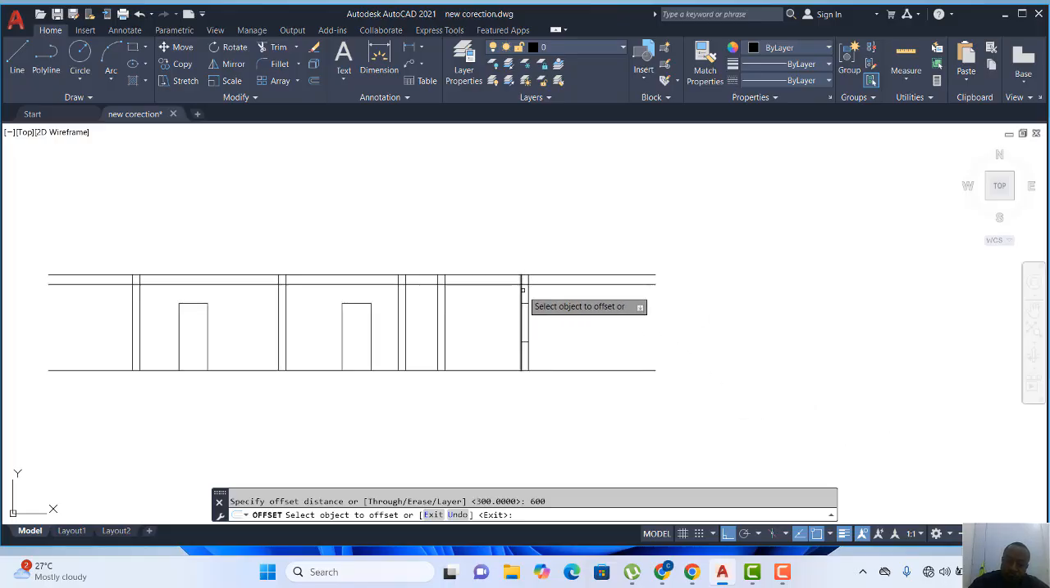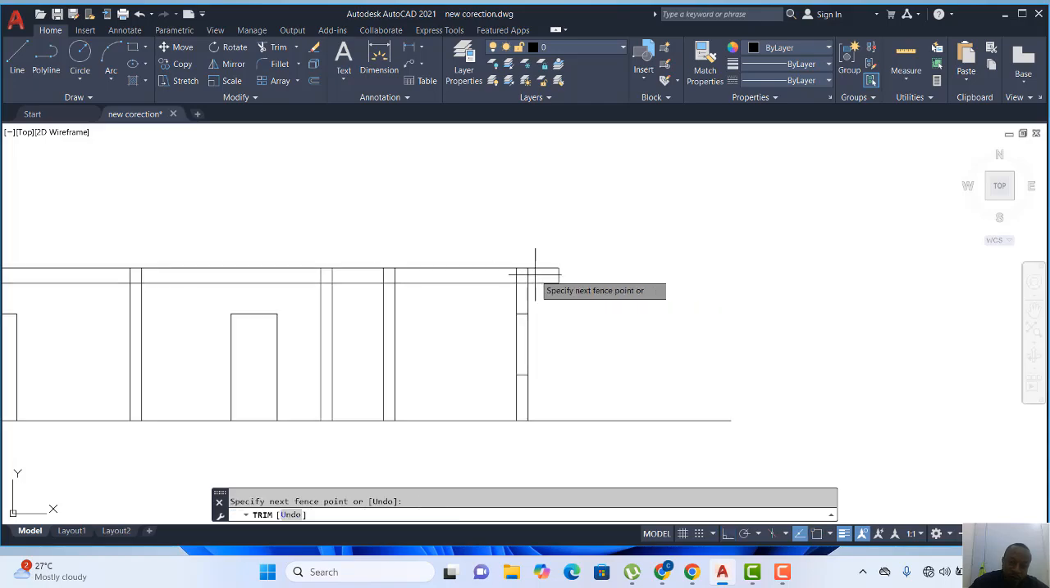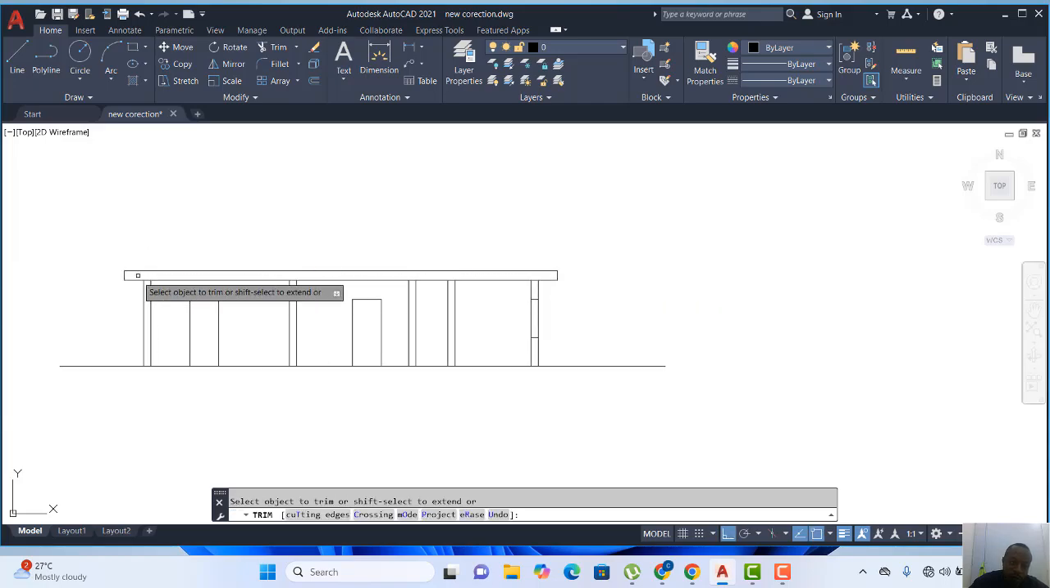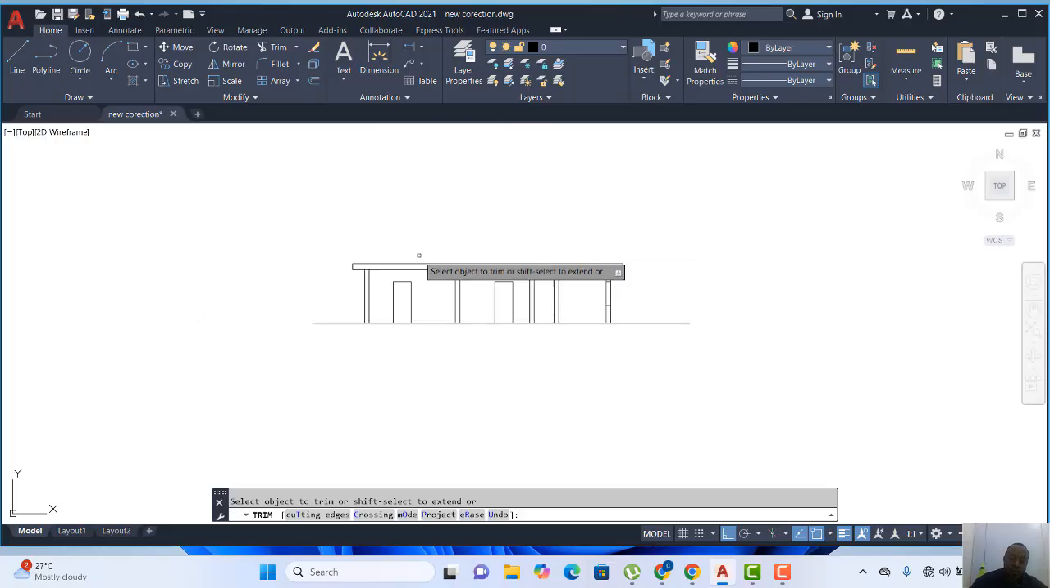So I'll click here, offset to this side. I'll click here and offset to this side. All right. So I'll click on trim, and then I can remove this. I remove this. I remove this. I remove this, and I can remove all these ones. All right. So then the next one is for us to look at our foundation.